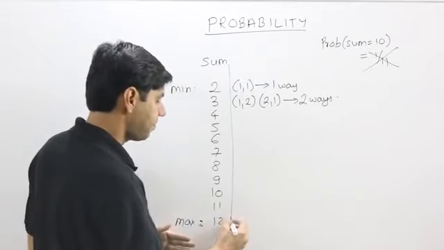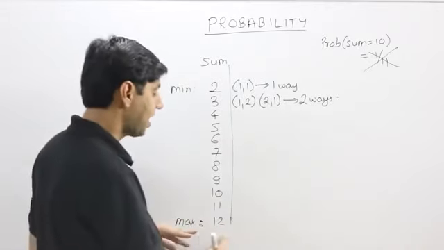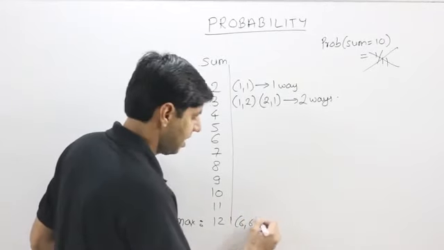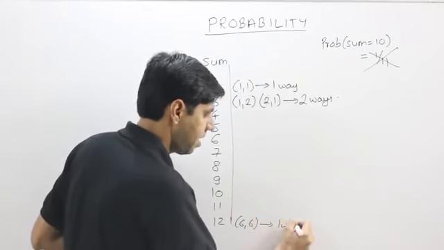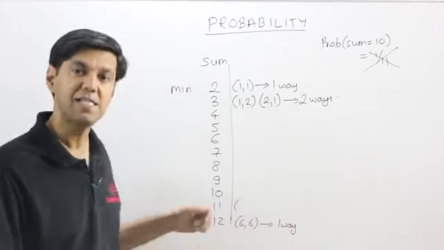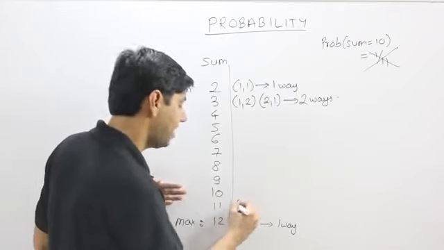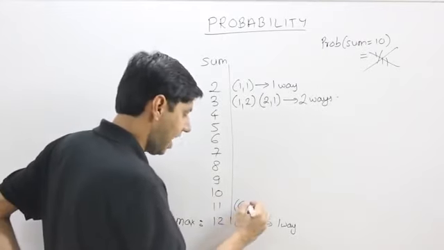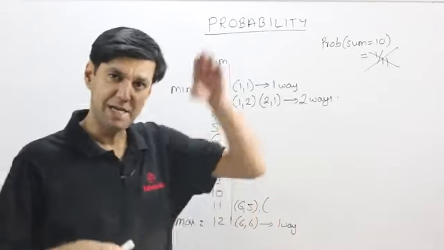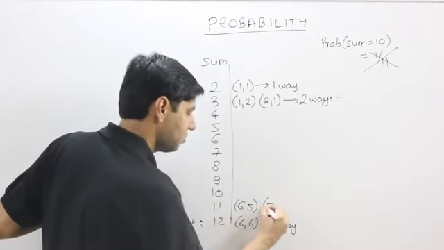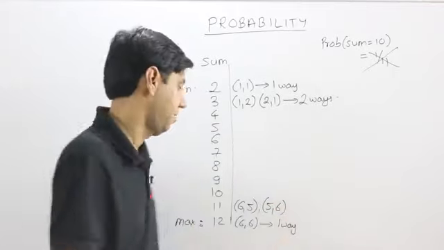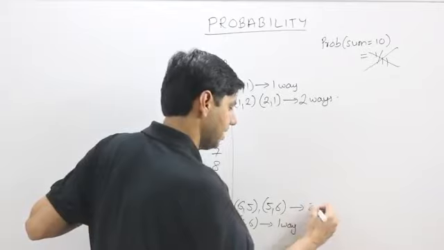If you look at it from the other extreme, again a 12 can be obtained only as a 6 and a 6. That is in one way. Whereas 11 could be obtained, since it's at the higher end, I'll start from the higher end of the spectrum. One dice rolls 6, the other one has to roll a 5, and then we will decrease one of them, increase the other, and proceed. So the next one is going to be 5, 6, and it stops. You could not have a 4, 7 because 7 cannot be rolled. This is also 2 ways.